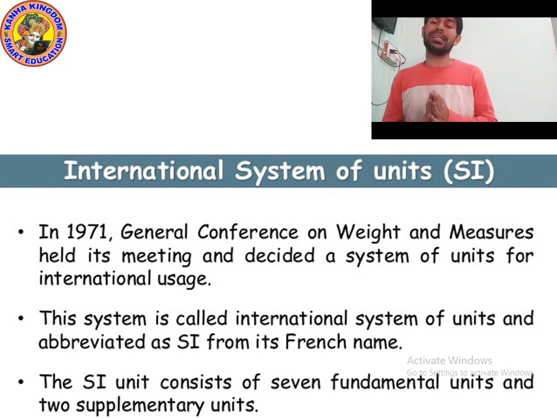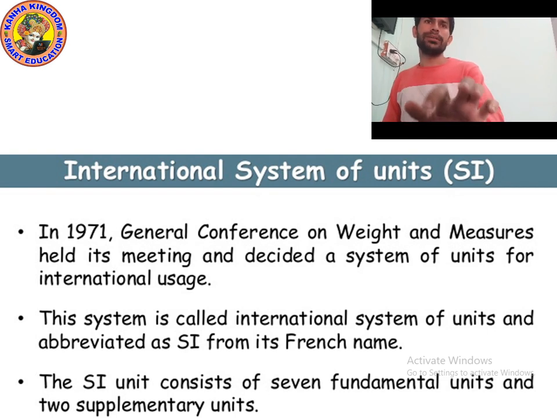So it was very difficult to find the actual time, actual temperature, actual weight, and you needed to do calculations. To remove this problem, the International System of Unit, SI, was given.